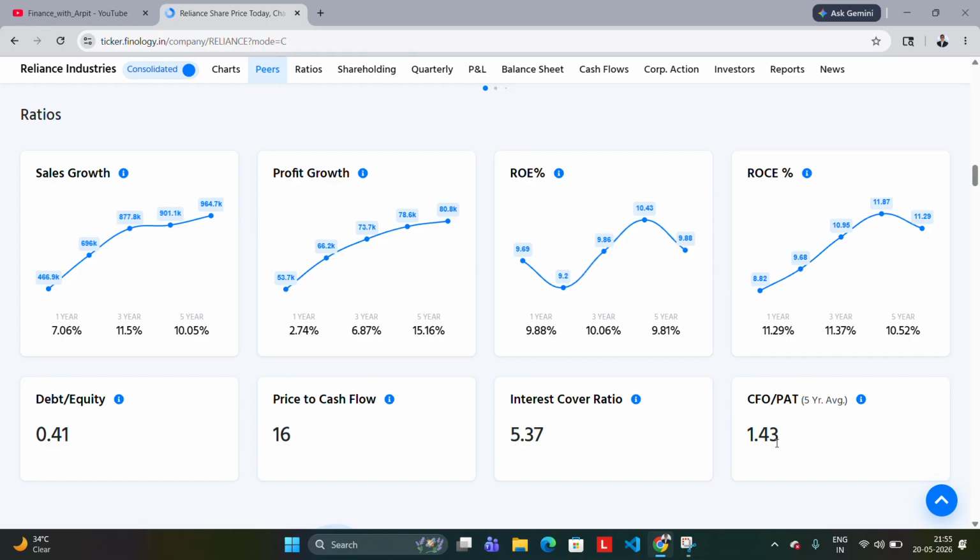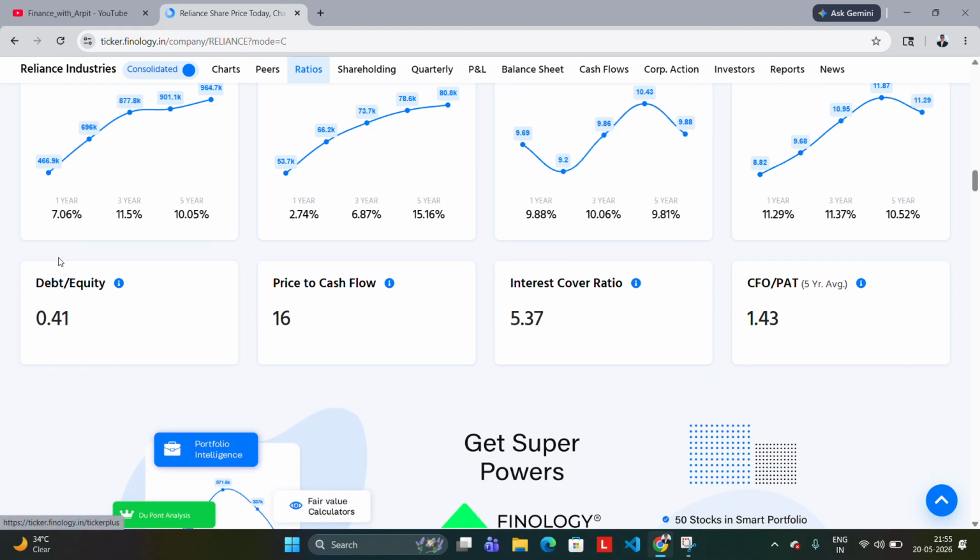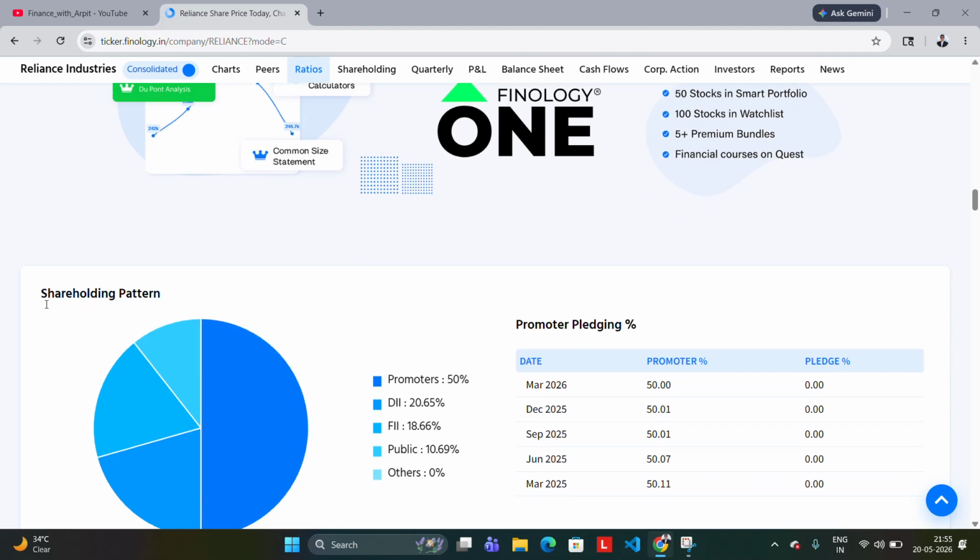But here it is above one. The above one ratio is very great. Like the company is showing the profit, but they are also getting more and more orders than they are showing in the quarterly results or the yearly results. We can say that. Price to cash flow is also good, and interest coverage ratio, as I explained to you. Debt to equity is a bit more, as I discussed, but that's all right.